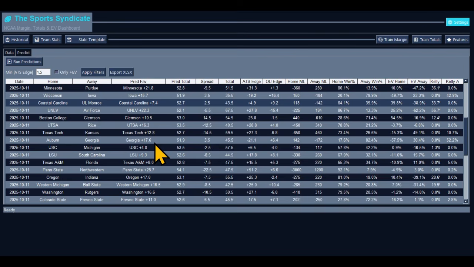Blowout alert. Georgia coming in with these odds, minus 7 point, minus 1. What? Georgia, take Georgia to win. Take Georgia to cover. Take Georgia by 10. Take Georgia by 15. Take Georgia by 13. Take Georgia on the money line. We got USC versus Michigan. We got Michigan. The current spread is minus 2.5. We got a dog in the fight.